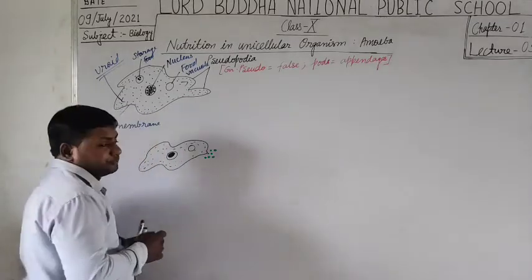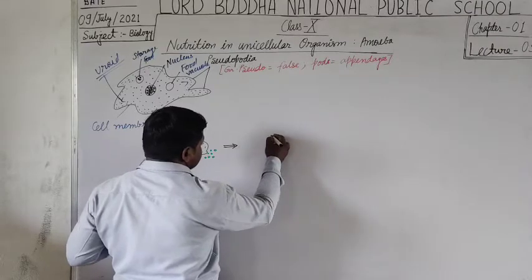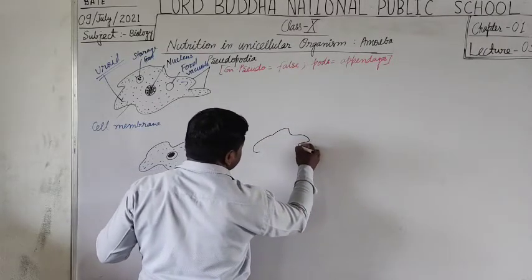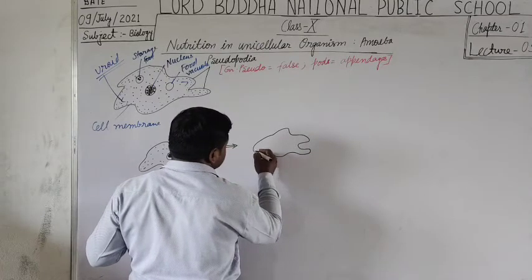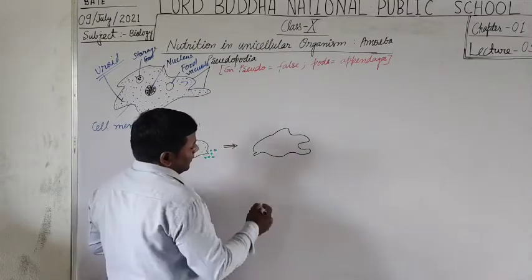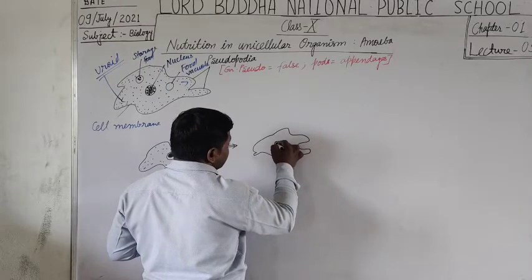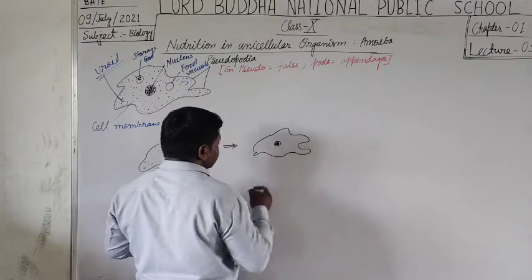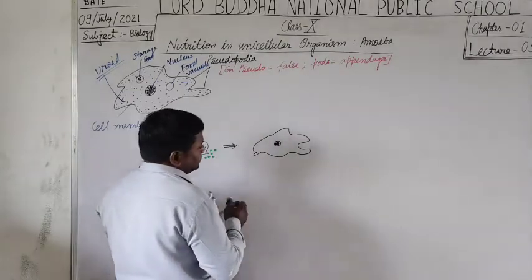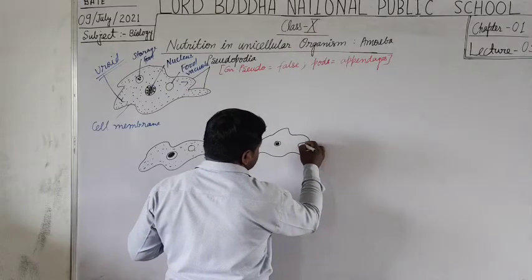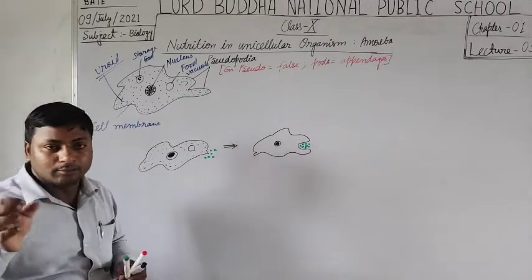So amoeba captures these food particles by making pseudopodia with the help of its body surface, or you can say the cell membrane, and starts to engulf this prey or food particles.